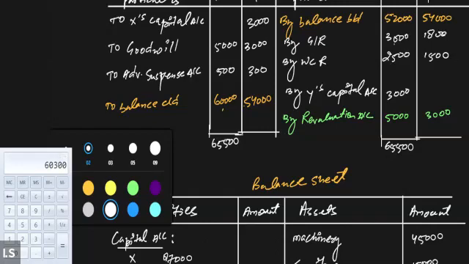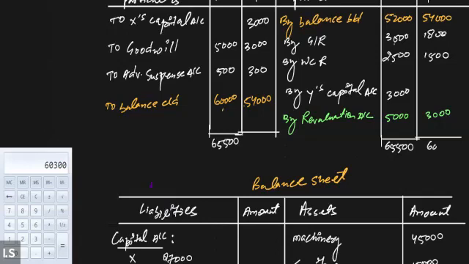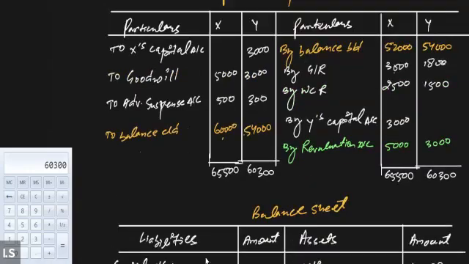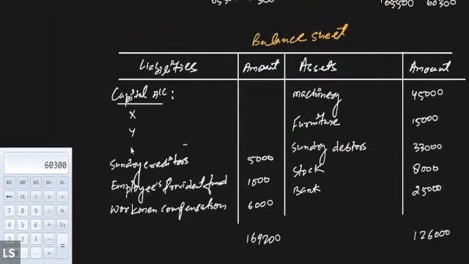It will be 60,300. Coming back to the balance sheet, we'll have to write down 60,000 and 54,000. All right. So it will be 1,14,000.